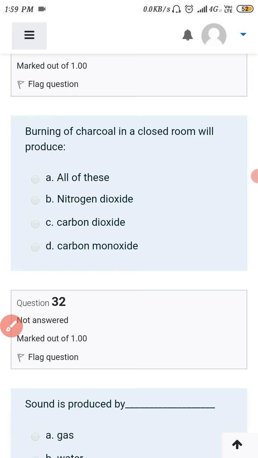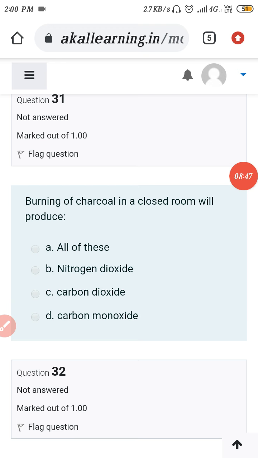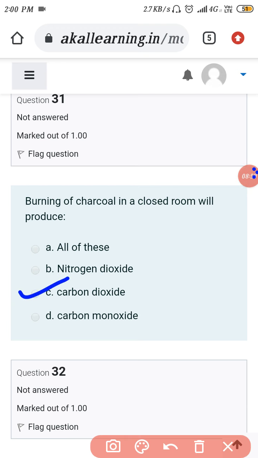Next one: the burning of charcoal in a closed room will produce dash. Nitrogen dioxide, carbon dioxide, carbon monoxide. Charcoal is a form of carbon. It will release carbon dioxide, and because it is also derived from fossil fuels, it can also produce nitrogen dioxide. Okay, let me check. Sorry, but carbon dioxide is correct for this one. The burning of charcoal in a closed room will produce carbon dioxide. This is the correct option.